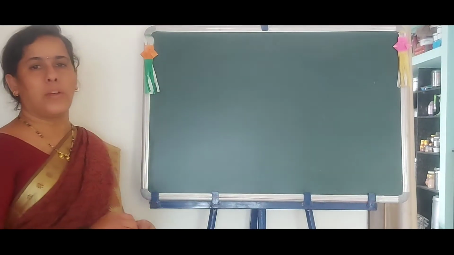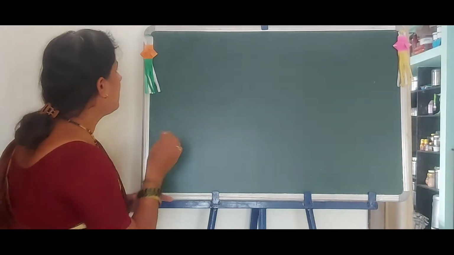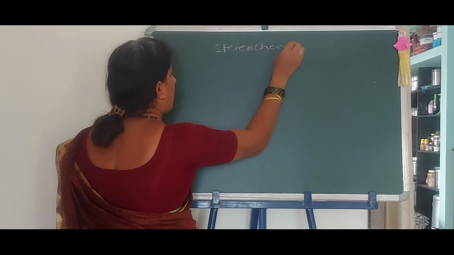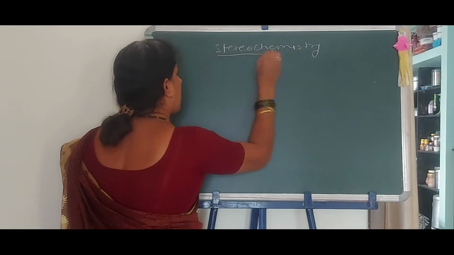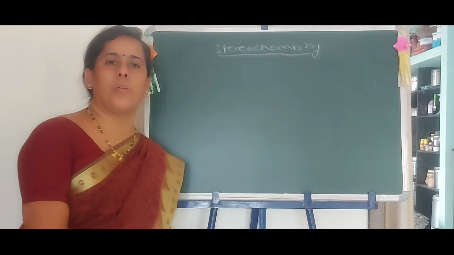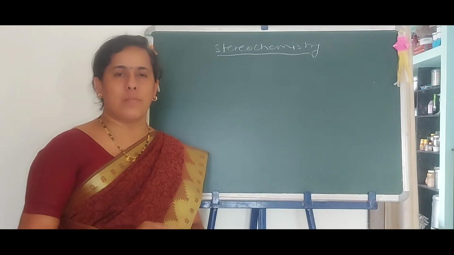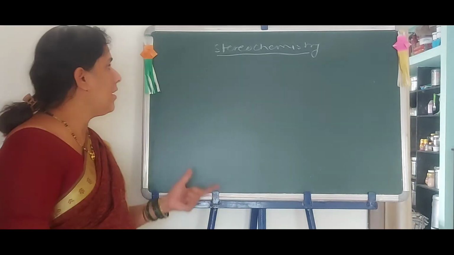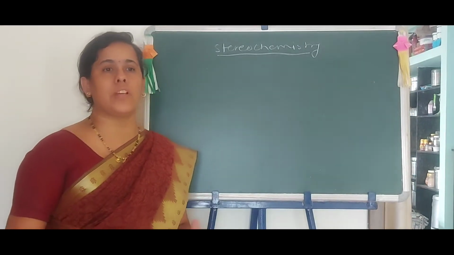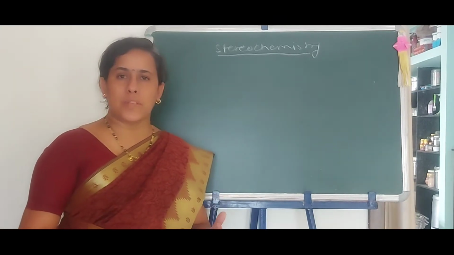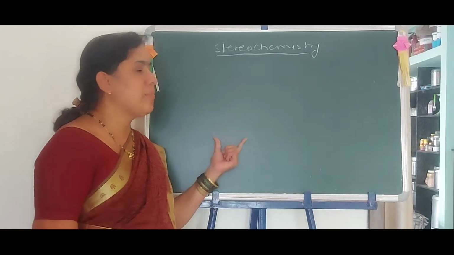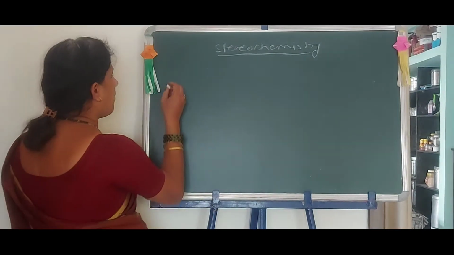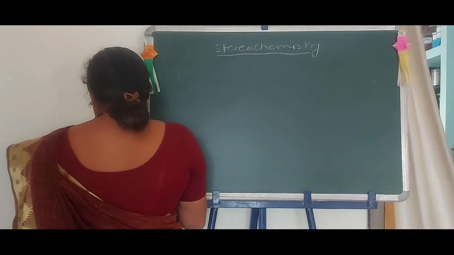Hello everybody. Today we are going to discuss the next point in stereochemistry. In the last lecture we discussed the Fischer projection formulae, Sawhorse projection formulae, and Newman projection formulae. In this lecture we are going to discuss the classification of eclipsed structures, staggered structures and all the structures with a dihedral angle. So first of all I will remind you of the Fischer projection formulae.